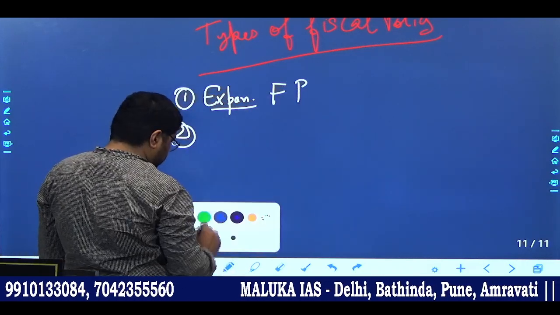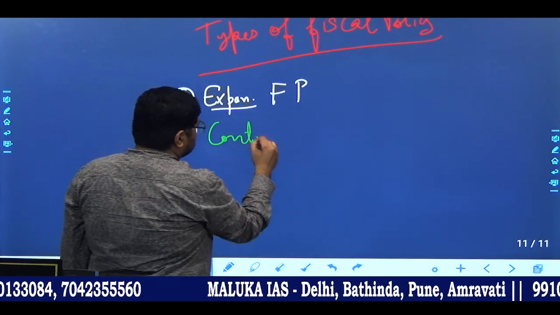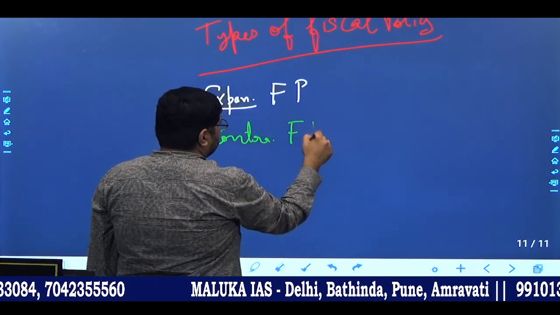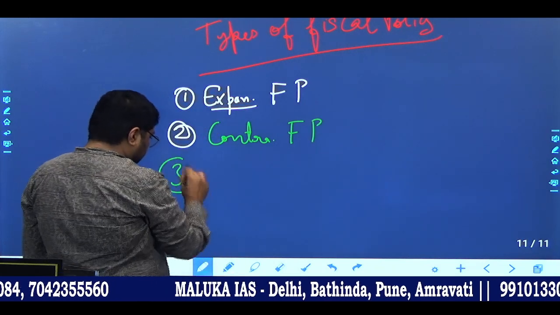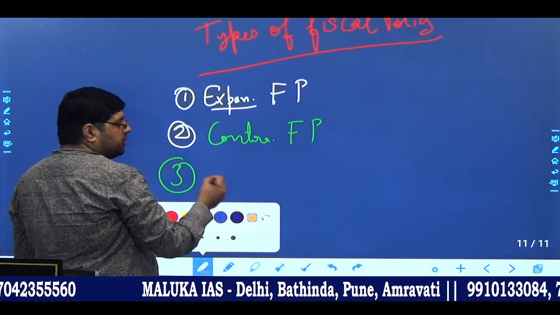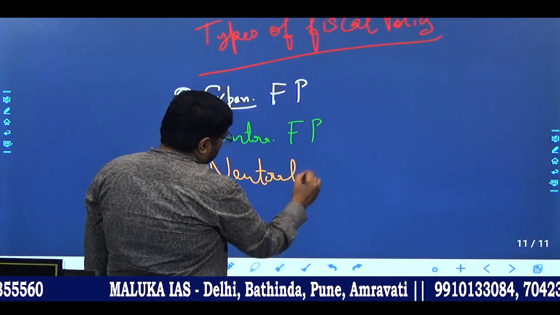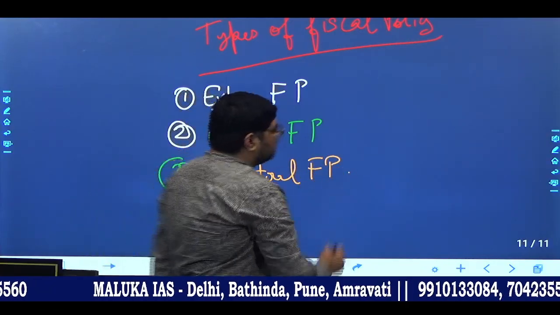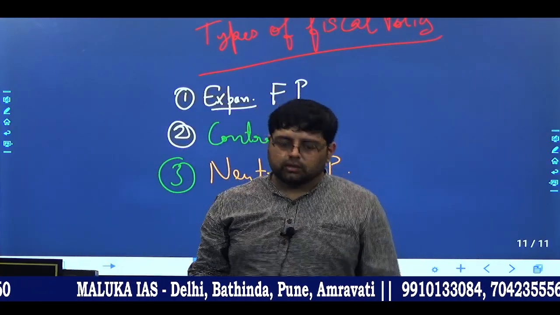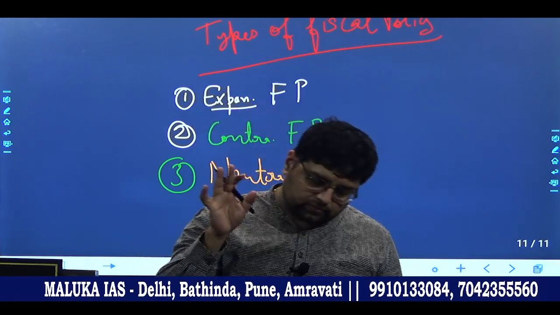Type number 2 is contractionary fiscal policy. Type number 3 is neutral fiscal policy. Clear?